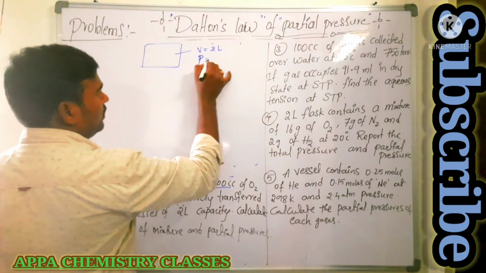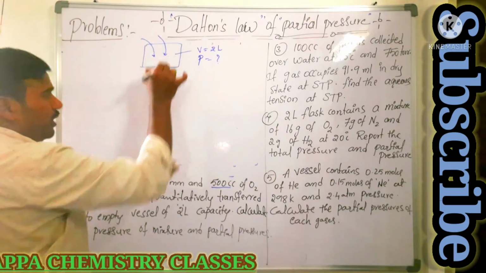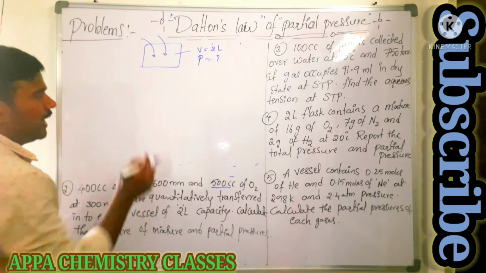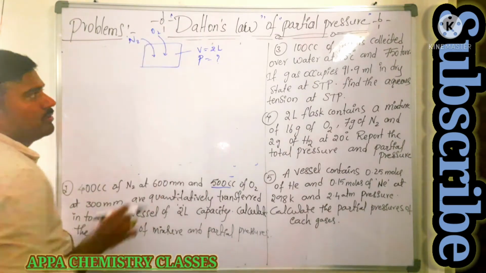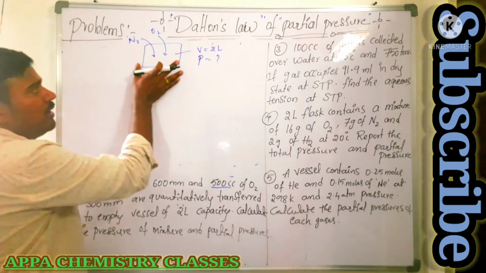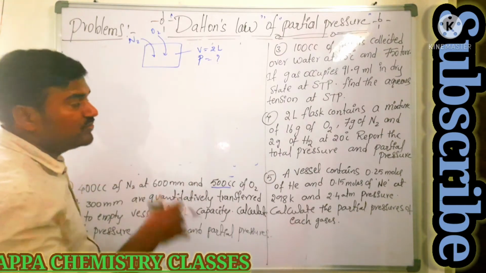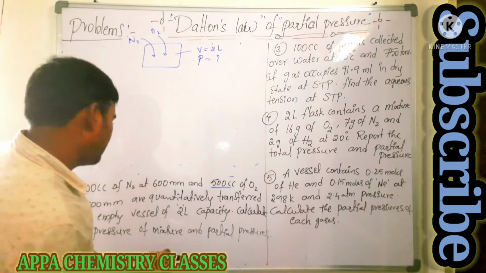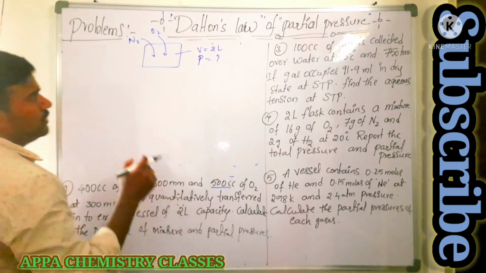So we need to calculate after entering into this what we are mixing. We are mixing nitrogen and oxygen. Nitrogen and oxygen gases we are sending into this empty vessel whose volume is 2 liter, and we need to calculate, after mixing, what the pressure is and what the partial pressures of the individual gases are.